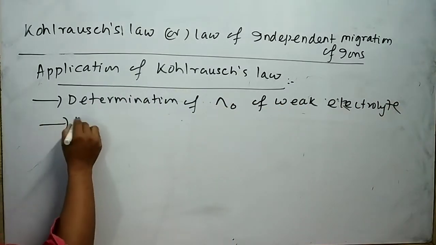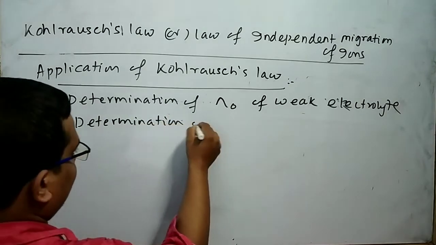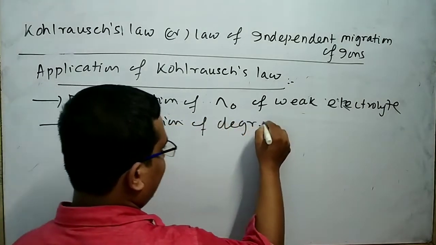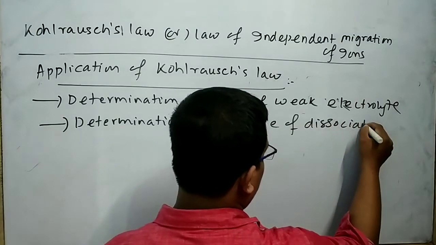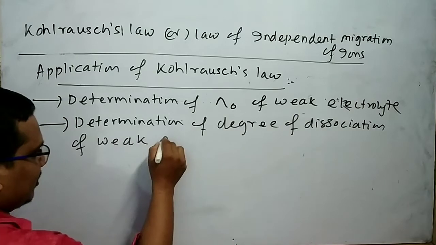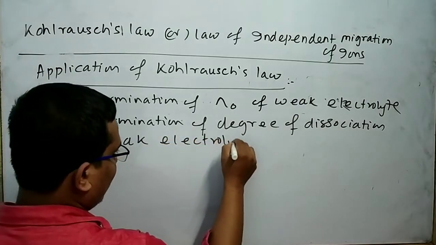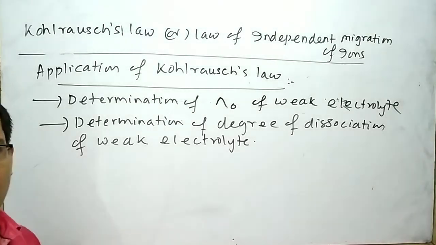Second application is the determination of the degree of dissociation of a weak electrolyte. These are the applications of Kohlrausch's law.